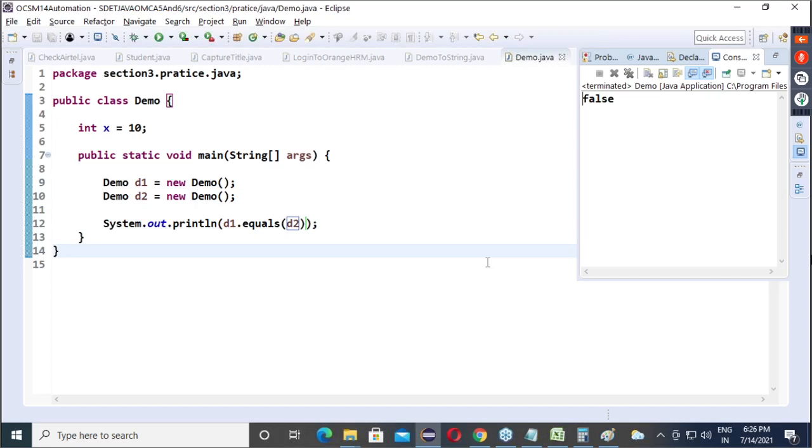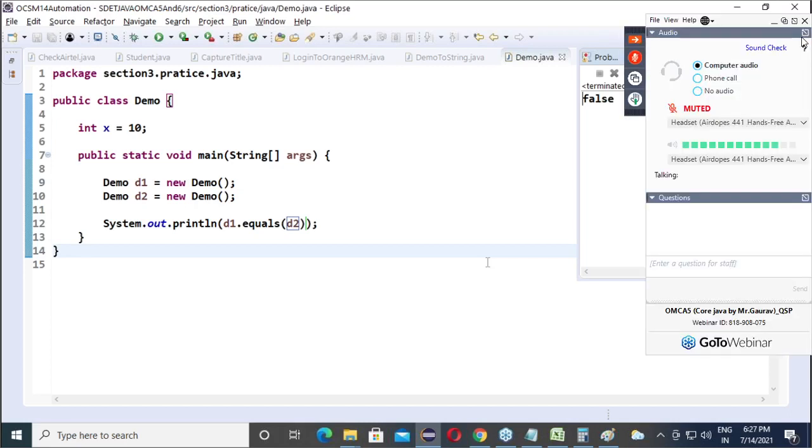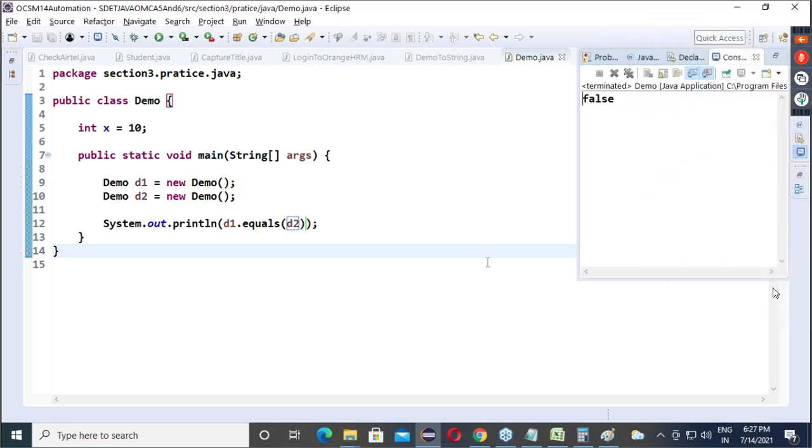Is everyone getting it? Now, one basic question is there which has to be discussed. Not now. That will come in tomorrow's session. Why? Okay. Today's question is, on a natural level, you guys are not wrong. If you ask any person what the equals method should compare, what would they say? Tell me, by doing address comparison, what is the benefit? On a very normal level, we will always expect content comparison.